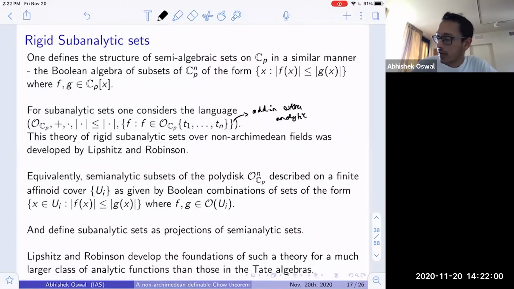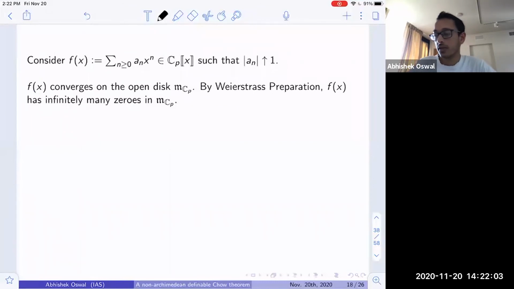And so just to illustrate the kinds of problems that occur, if one considers a power series in one variable, such that the coefficients of this power series increase in absolute value to 1, then such a power series converges on the open unit disk. And if one writes down the Newton polygon of this thing, one notices that this power series has in fact infinitely many zeros in the open unit disk. And so this is bad from a definable point of view. One does not want an infinite discrete set to be definable. And so one has to eliminate such power series that arise.